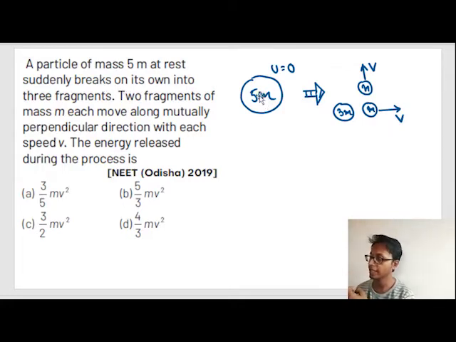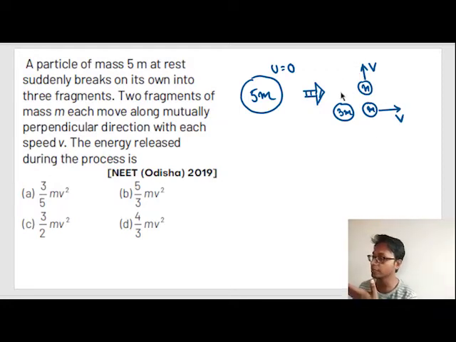Whatever energy was released during this explosion, all of that energy got converted into kinetic energy of these 3 particles.